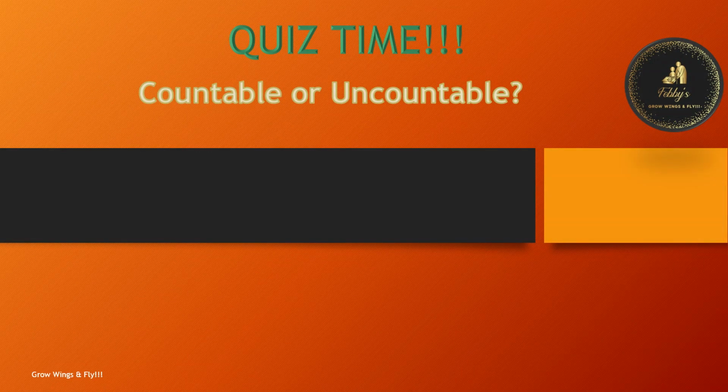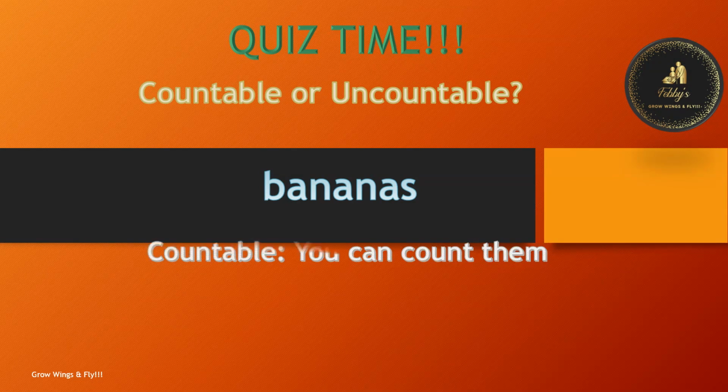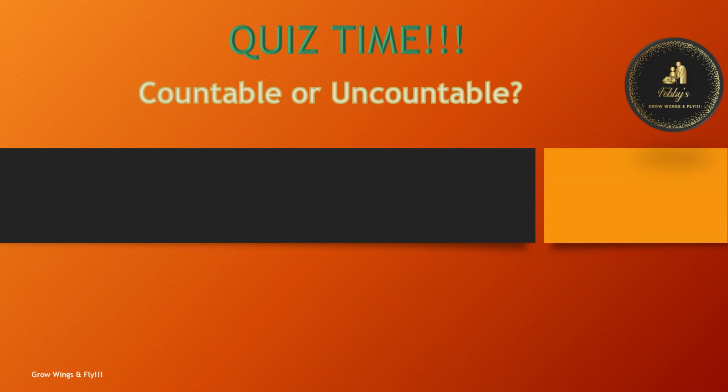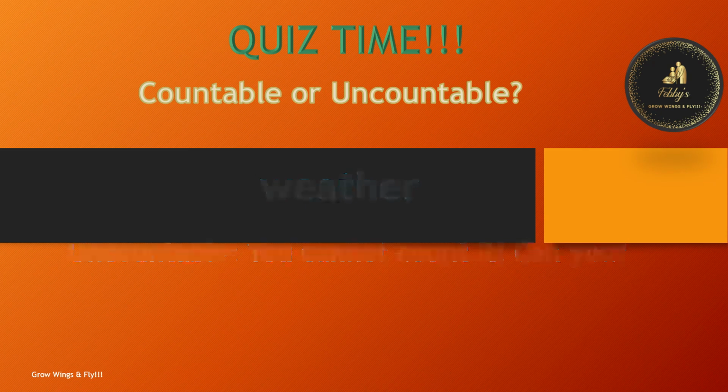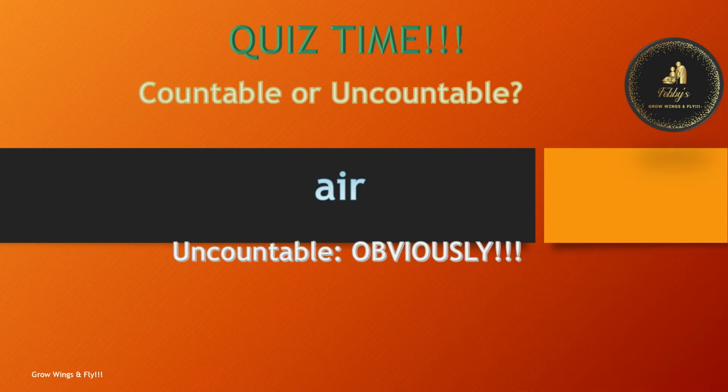Let's have a quick test. Tell me, are these countable or uncountable? Come on, Mr. Febby, we can count bananas. Yes, you can. What about this? It says weather. You can't count weather. You can see the temperature, but you can't count it, can you? What about air? Can I count it? Obviously not. So it becomes uncountable.